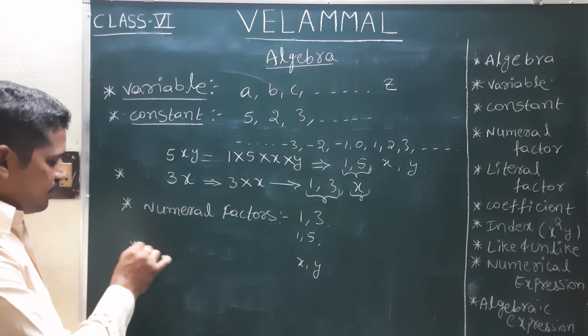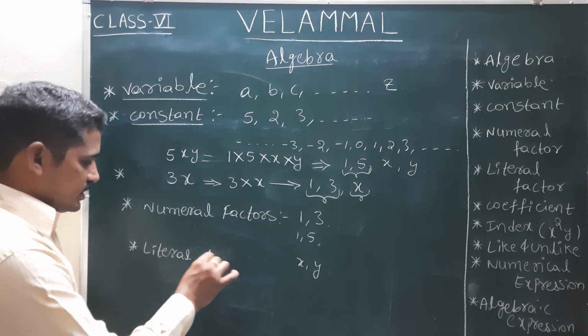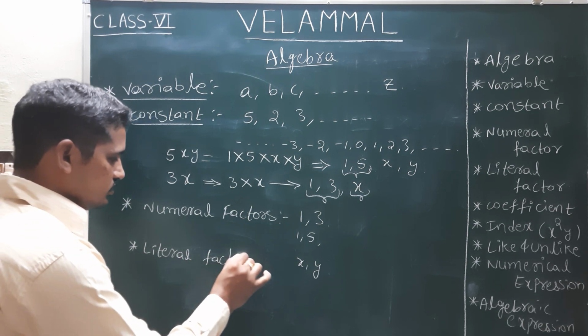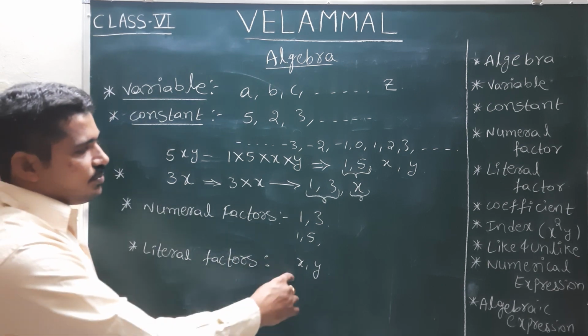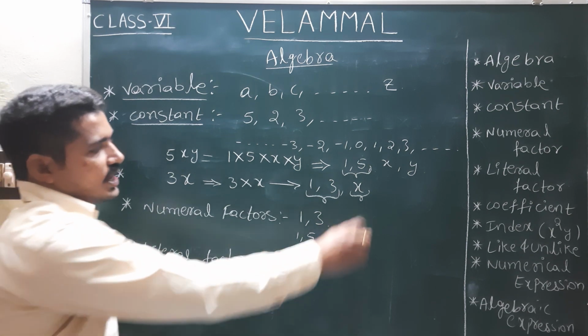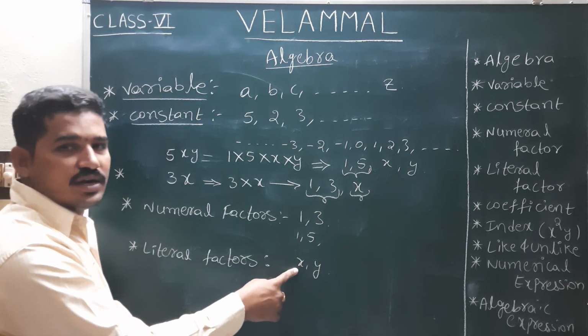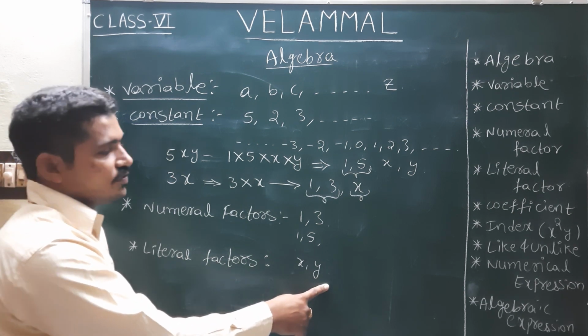Next, the very important one we have is the literal factors. The factors which are alphabets are called the literal factors. Here it is x into y. So x is individually a literal factor and y is also individually a literal factor.